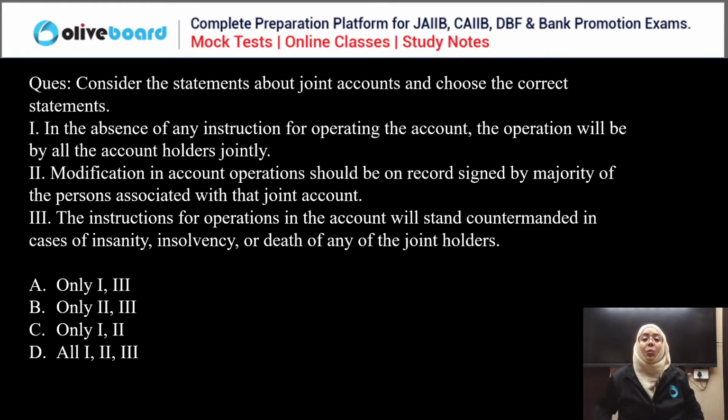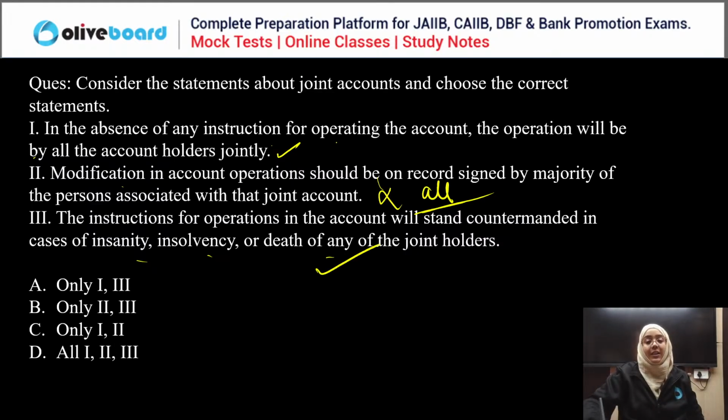In the absence of any instruction for operating the account, the operation will be by all the joint account holders jointly. That is correct. Modification in the account should be signed by the majority of the persons? No, it should be signed by all, not by the majority. The instruction for the operation will stand countermanded in the case of insanity, insolvency, or death. Yes, that is correct. So first and third are correct, and second is wrong. A is the correct answer. Very good.